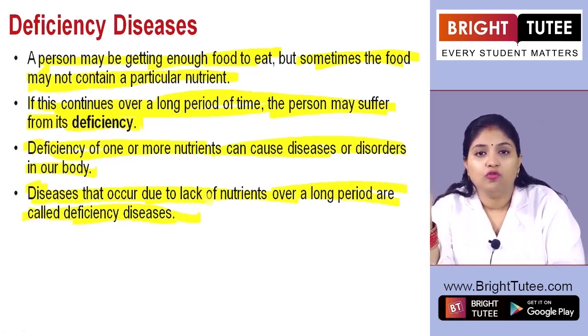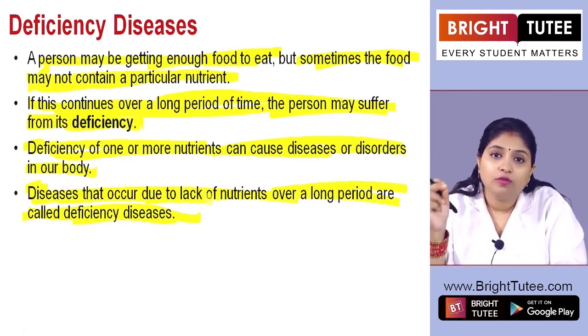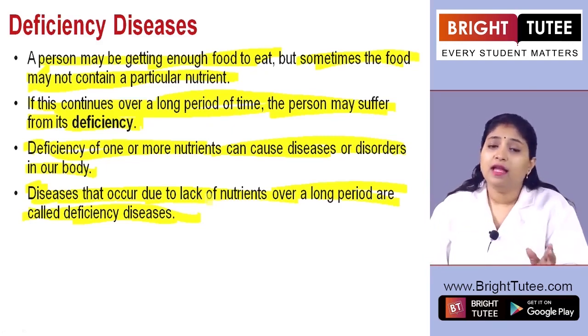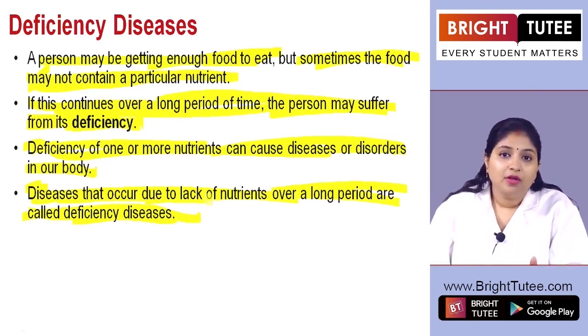So all these nutrients which we were talking about, the carbohydrate, the protein, the fat, right? All these nutrients are very, very important, and it is also very important to eat them in the right quantity, right? And that is the reason why we always insist on a balanced diet which contains everything from carbohydrate to vitamins and minerals and roughage.